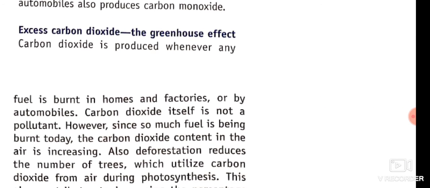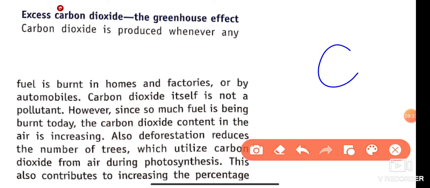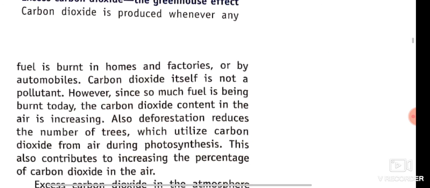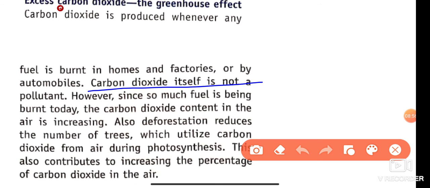Next is excess carbon dioxide and the greenhouse effect. We know that the major greenhouse gas is carbon dioxide. Carbon dioxide is produced whenever any fuel is burnt in homes and factories or by automobiles. That means if any carbon substance is burned, carbon dioxide is released from it. Listen, this is important. Carbon dioxide itself is not a pollutant, but it creates the greenhouse effect.